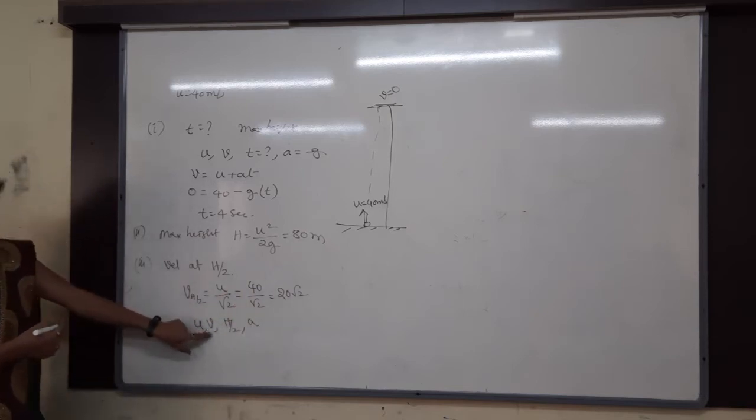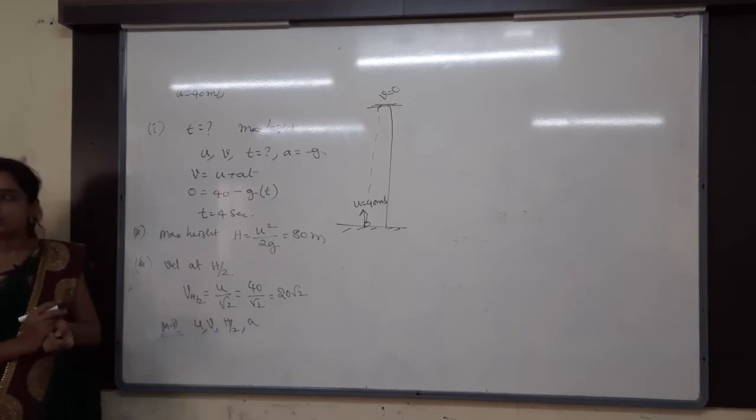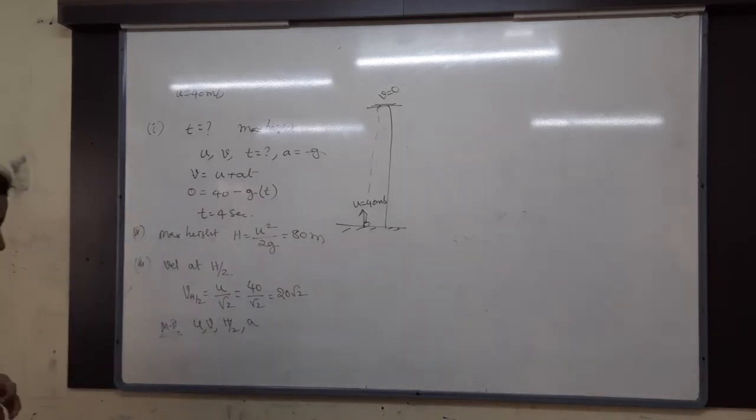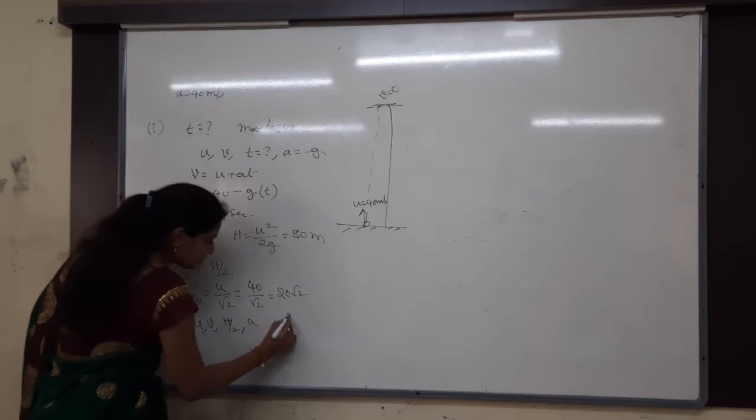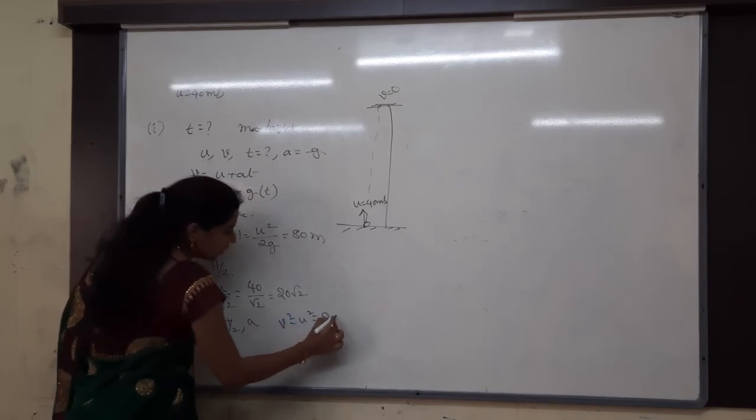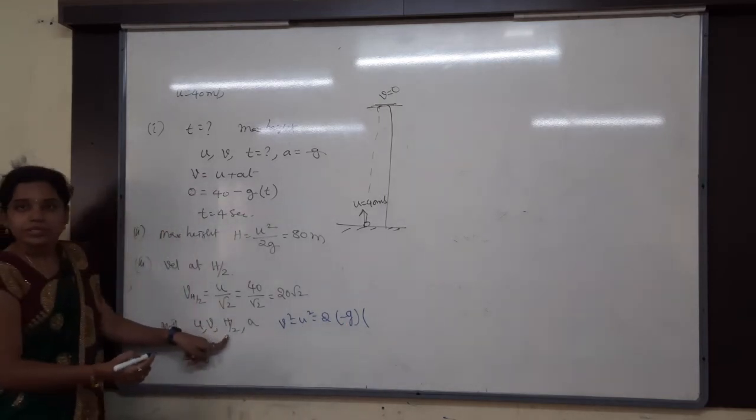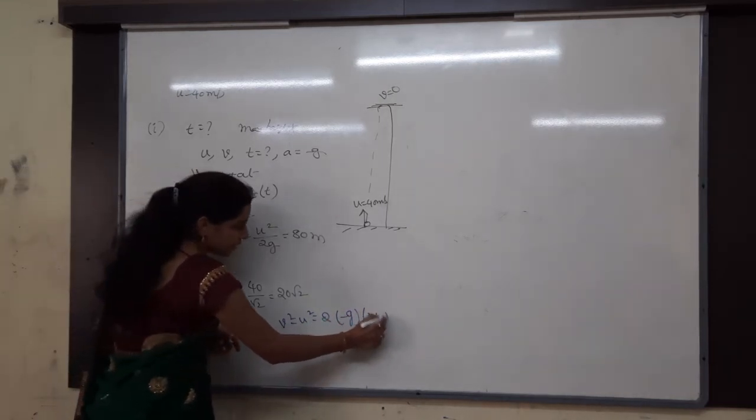I have to find out the V. So what formula can we apply? V, U, A, S is there. V square minus U square is equal to 2AS. So V square minus U square is equal to 2 into A, which is minus G, into the height. How much height am I saying? H by 2. H by 2 height.